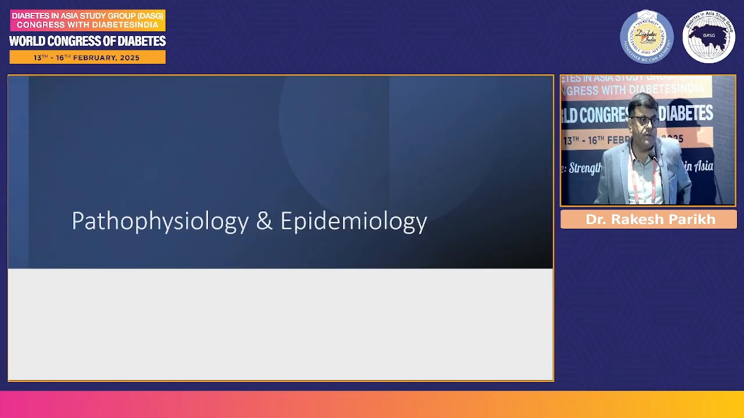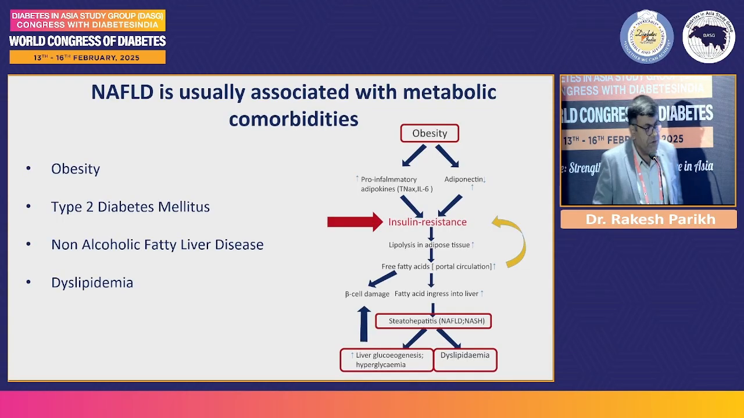So I'll start the first slide with the pathophysiology and epidemiology of MASLD. We know that the basic pathophysiological defect in these patients is insulin resistance, and most of them also have obesity along with that. Obesity is a condition which is pro-inflammatory. Because of insulin resistance, these people have uninhibited lipolysis from the adipose tissue because the inhibition of lipolysis, which is the action of insulin, is missing in these patients.